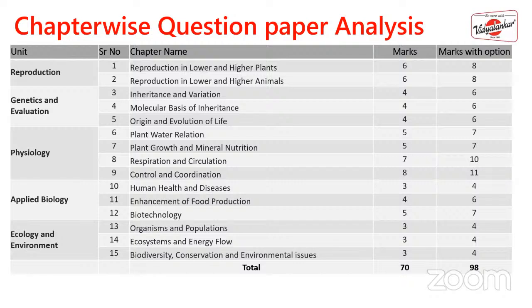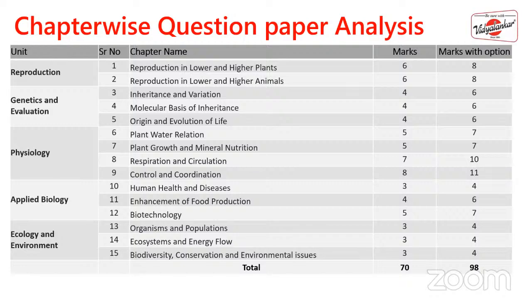Then the next chapters, human health and diseases: you need to write the host, causative agents, symptoms, treatments, and diagnosis for all the diseases. Then for biotechnology, rDNA technology, then replication, all this is important. And the rest of the 3 chapters are the EVS chapters. So I suggest you all refer to the previous papers of 2022 and 2023, both March and July, so that you can do a comparative study on the same.